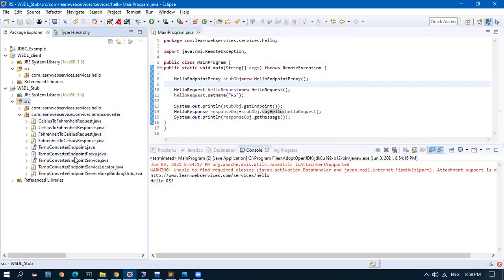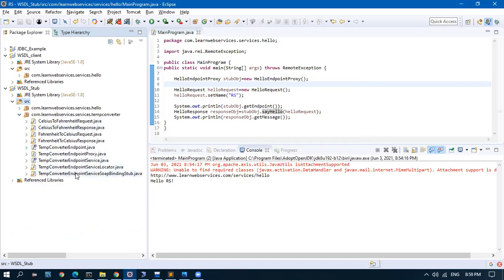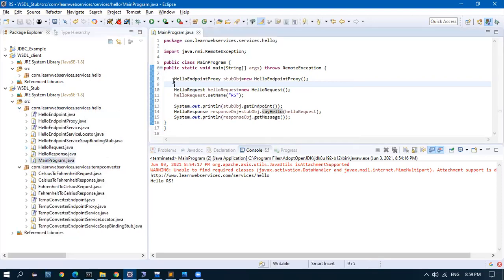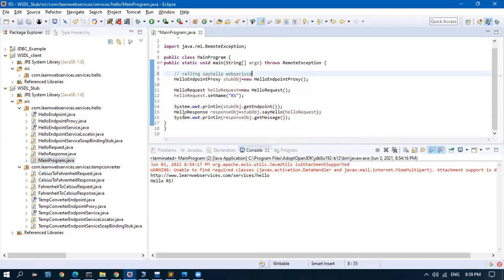The stub is generated. Now you see there are more files than the previous one. Yeah, like I think one or two files extra. Now in the main program, this is calling the say hello web service. Okay, this is done.